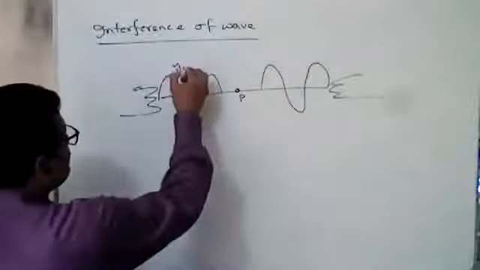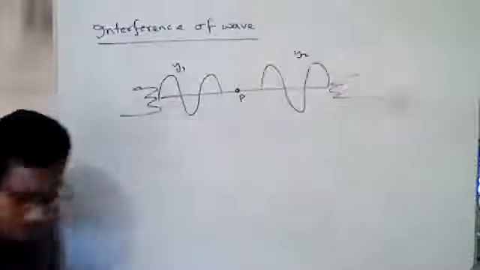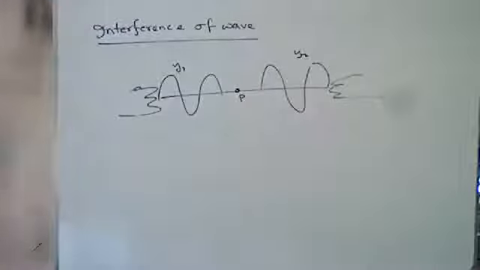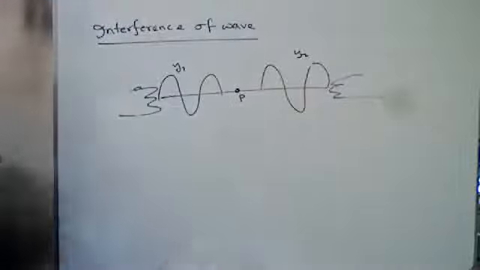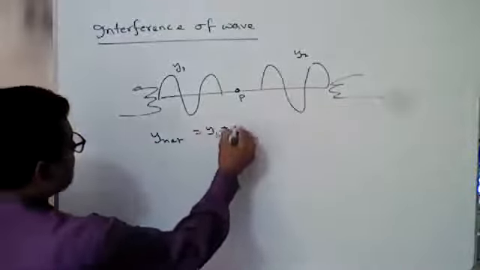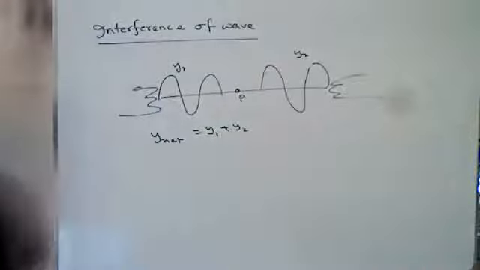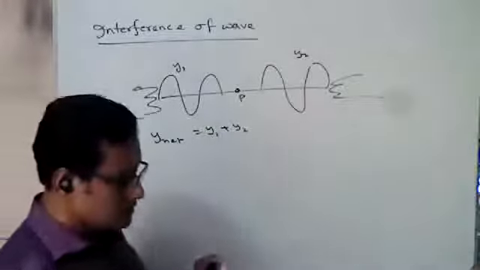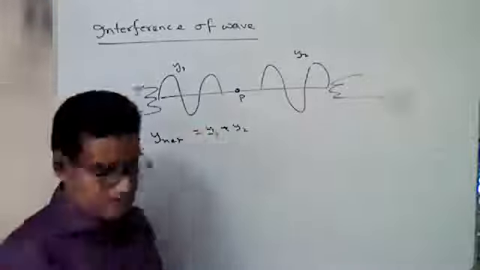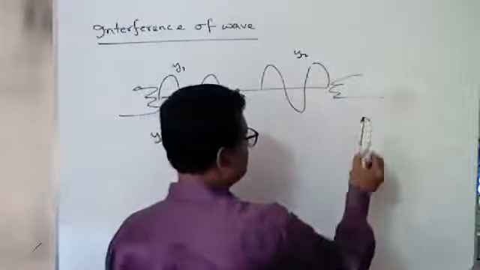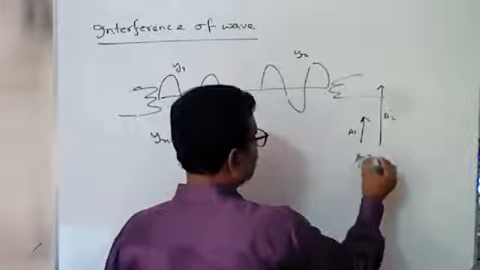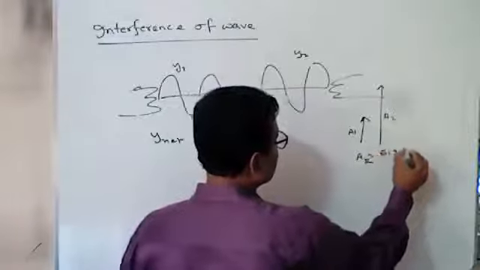You can determine the amplitude or displacement of the particle by the superposition of the waves. Suppose this is Y1 and this is Y2. According to the superposition principle of waves, we can write Y net is Y1 plus Y2. But it is not absolute that all particles are moving in the same direction. Suppose one amplitude is A1 and the other is A2, then the resultant amplitude will be A1 plus A2.